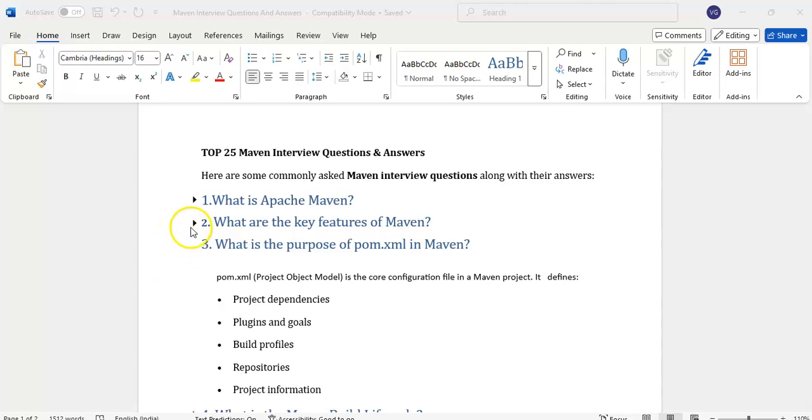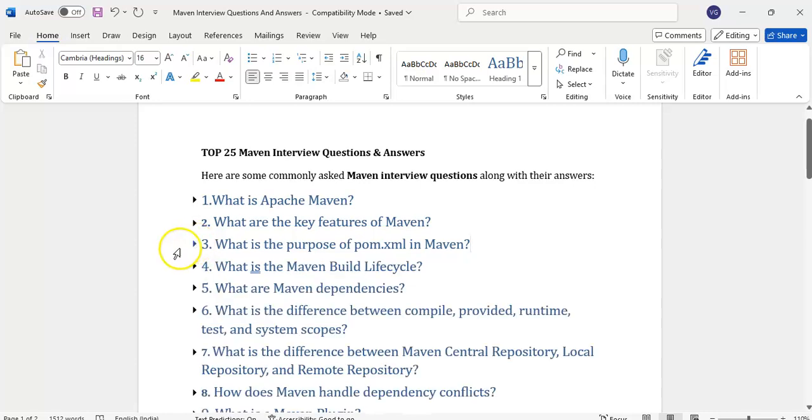Today's topic is top 25 interview questions that are asked in different companies. I have noted down. We will go one by one. We'll quickly jump into questions. What is the Apache Maven?